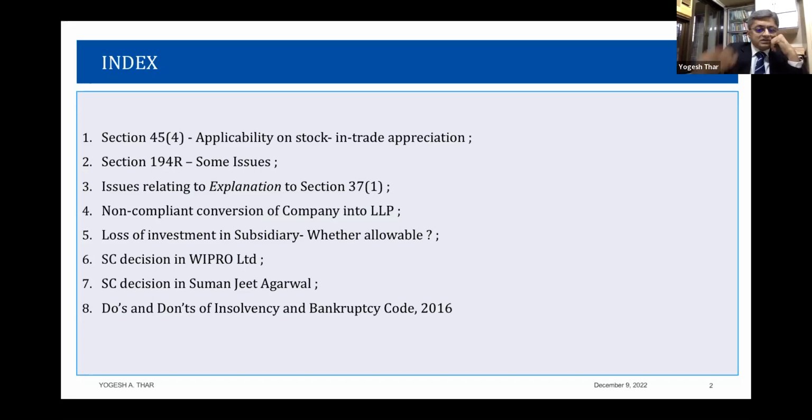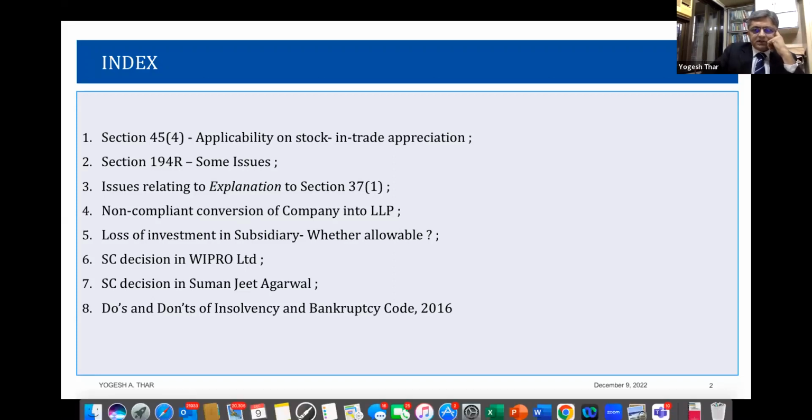Then we'll take up a decision of the Supreme Court in Wipro's case, a decision of the Supreme Court in Sumanjit Agarwal, and certain do's and don'ts of IBC. So these are the topics that we have worked on. And I think for one of the topics, I guess 148, somehow those slides are missing here. But nevertheless, if there are any questions on that, I'll be happy to answer them.